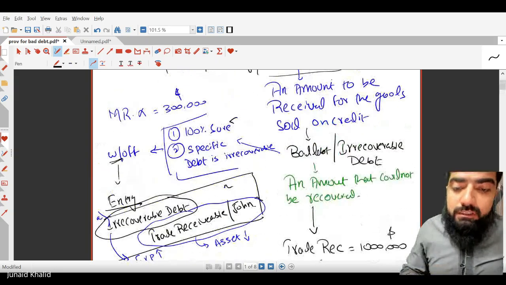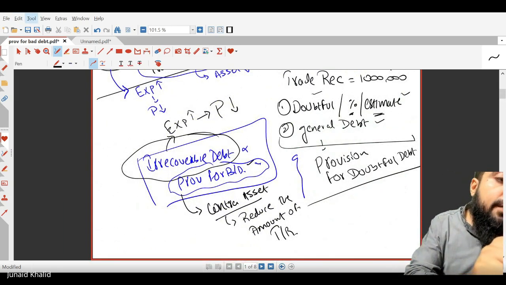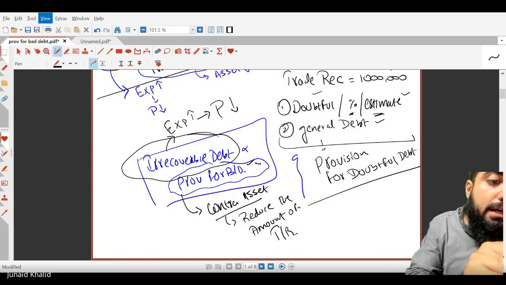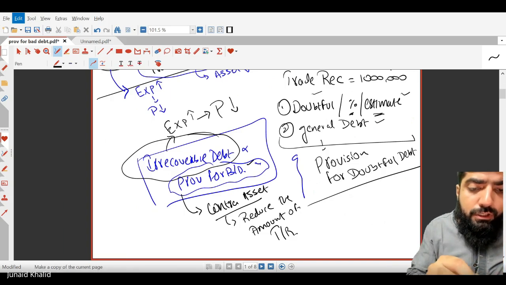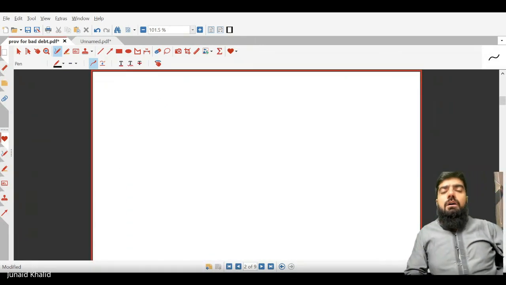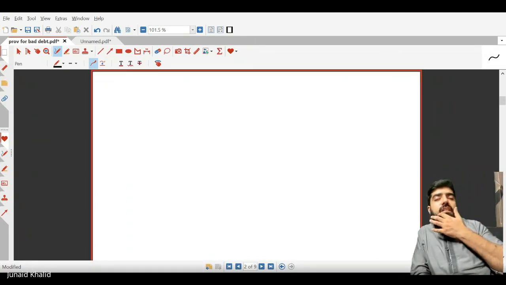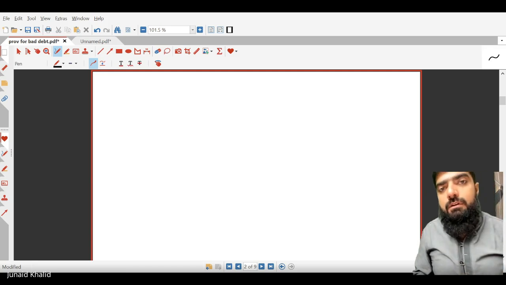Now, one more important concept that I would like to give you here: why are we recording this provision? There might be a question in your mind. For example, you have customers from whom you have to receive the amount. So far, none of the customers has gone bankrupt, but still we are recognizing the provision. So why do we do that?